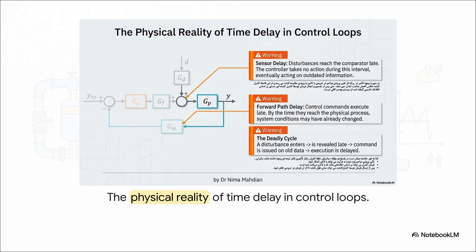Warning 2, forward path delay. The control commands execute late. By the time they actually reach the physical process, the system conditions may have already wildly changed. And the third warning? That's the deadly cycle. A disturbance enters, it's revealed late, a command is issued based on old data, and then the execution of that command is delayed. It is literally a recipe for total system collapse.